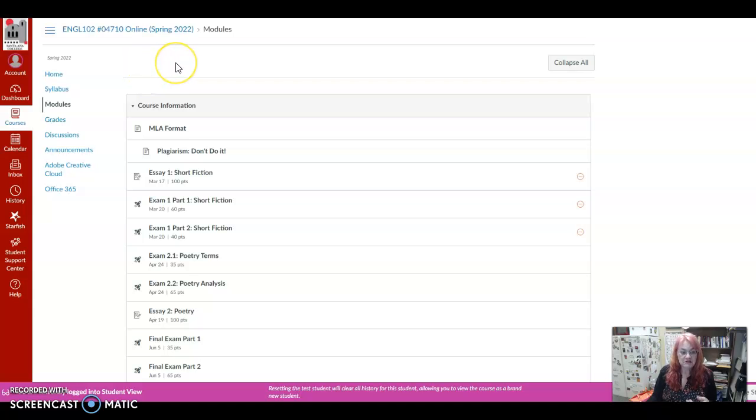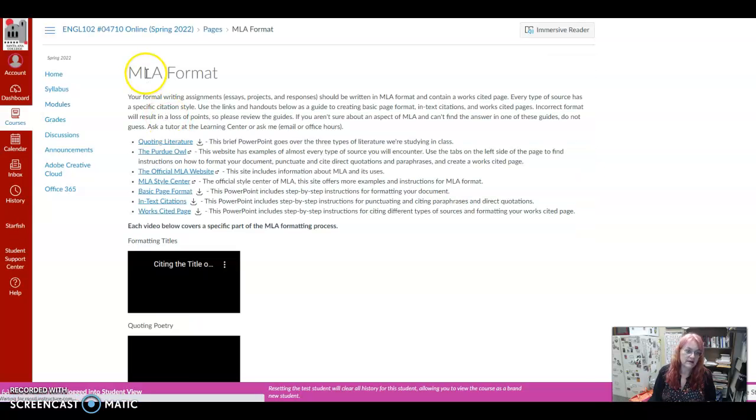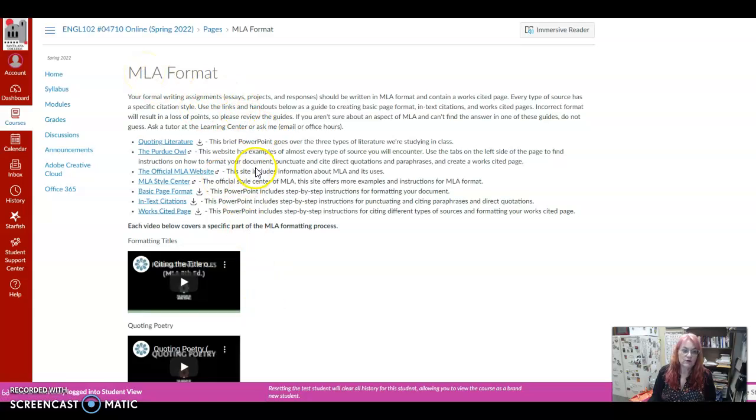In our textbook, you can find all this information around page 214, but if you want to use an online source, click here on MLA format, and you'll see you have a whole list of sources from PowerPoints to different websites. These three PowerPoints right here walk you through the basics of how to set up your page, how to set up in-text citations, and then how to set up your works cited page. I highly recommend you watch those before you turn in any of your essays, or I should say any future essays. I'm going to go to this one, the Purdue OWL.